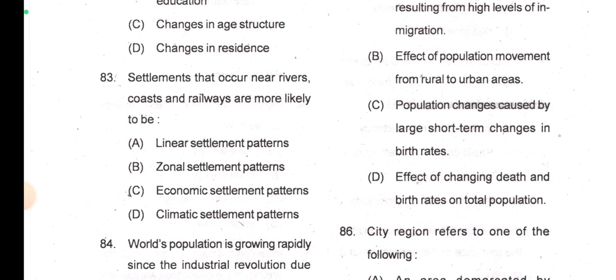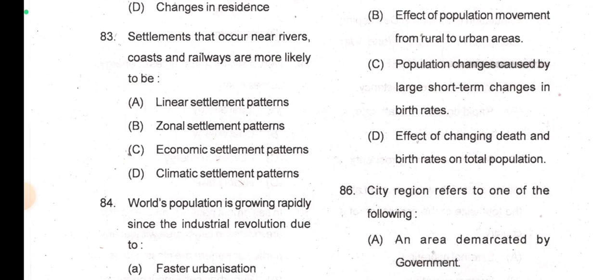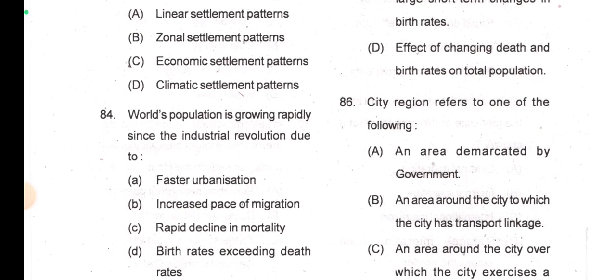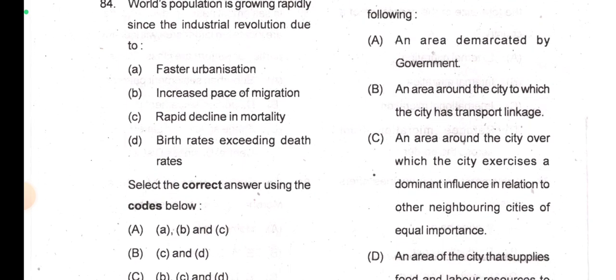So move to the next question. Settlements that occur near rivers, coasts and railways are more likely to be linear settlements, definitely. World's population is growing rapidly since the industrial revolution due to rapid decline in mortality, birth rates exceeding death rates. This is also true. Faster urbanization, that is also true. So A, C and D